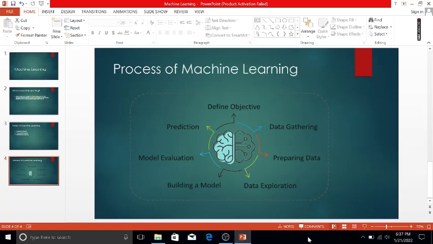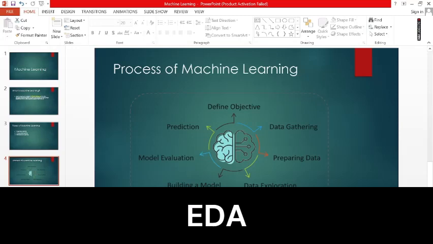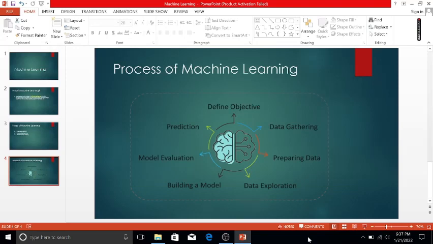Okay, so next step is data exploration. It is known as exploratory data analysis. It is useful because insights are drawn and correlation between variables is found, right? So in this we have to draw diagrams.